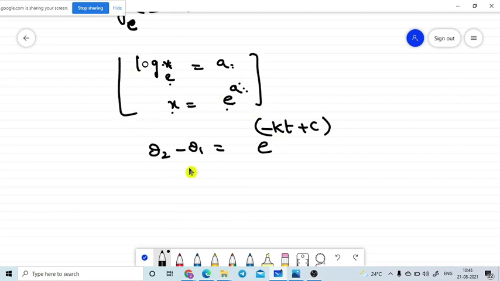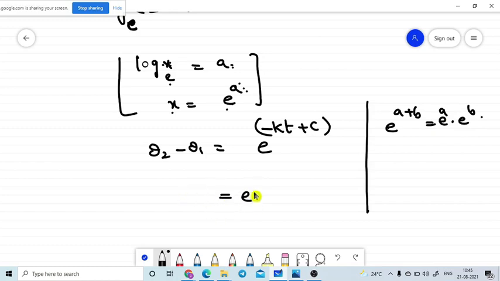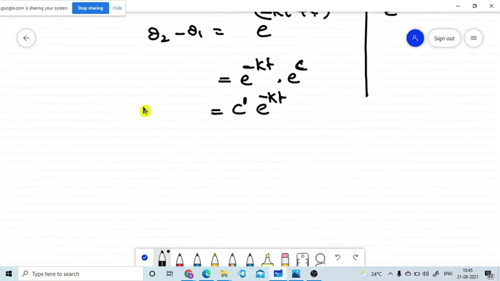Now you already know one formula: e power a plus b is e power a into e power b. You can write it like this. Similarly, we can write e power minus capital K t into e power capital C. C is one constant term, so e power C also becomes one constant term. So it is another constant term, that's why I am taking C dash into e power minus kt.